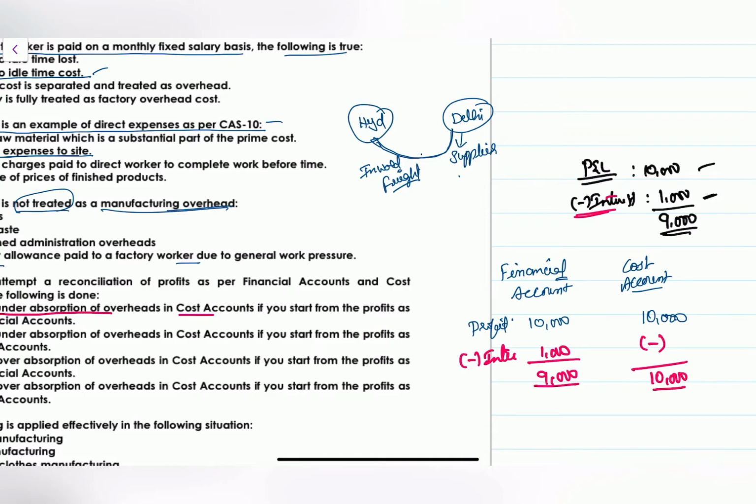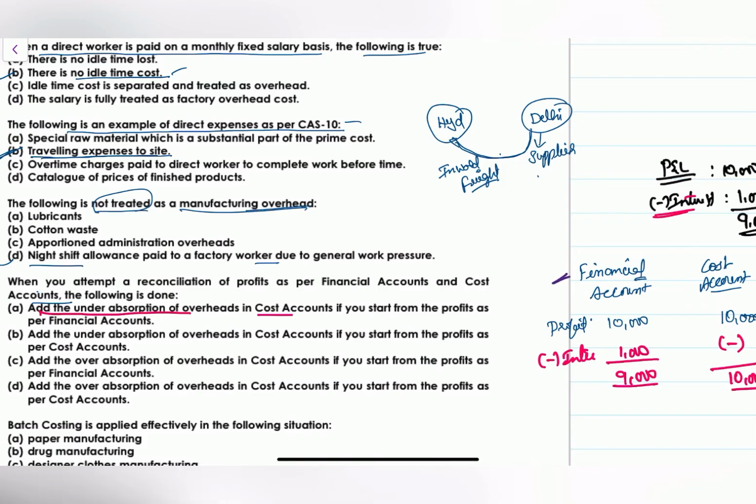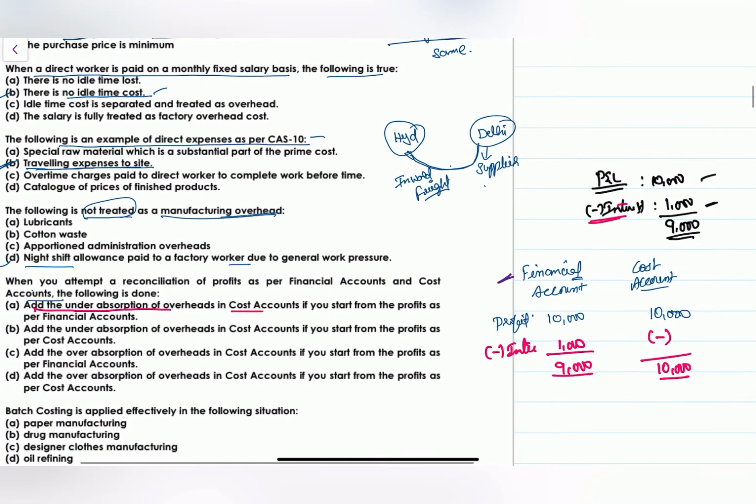So when you are starting your reconciliation with the financial accounts, under absorbed overhead is how much? Under absorbed in the sense, in the cost accounts, you have not absorbed this 1,000 rupees interest portion. So you add this to this one.